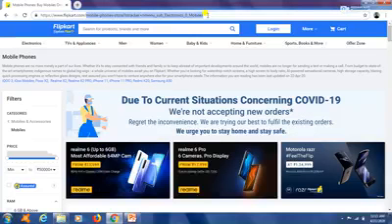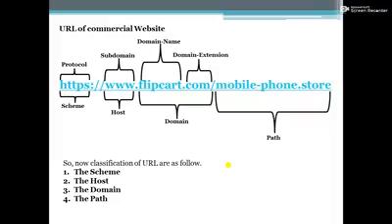And this is the newly added portion. As you see, when I click on any one option of that commercial website, some more path has been added to the same URL, which looks like this.